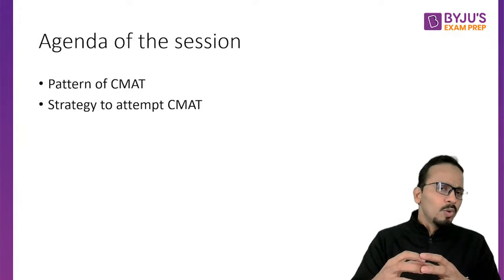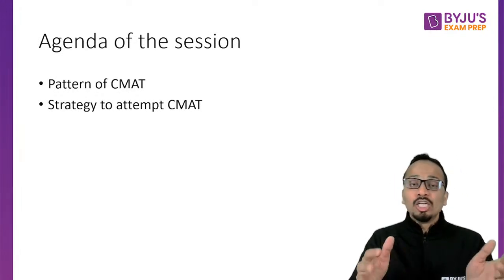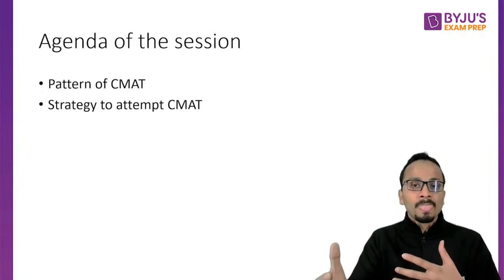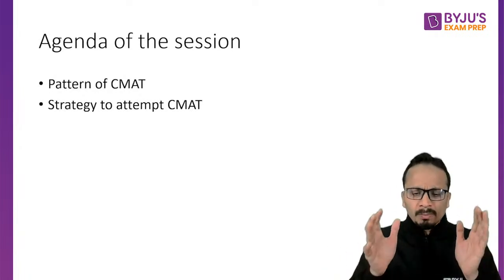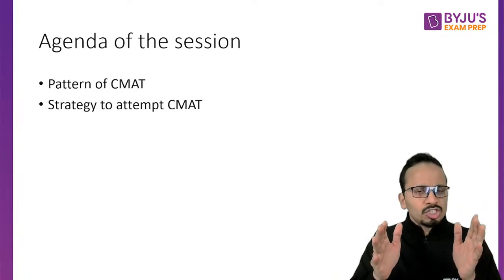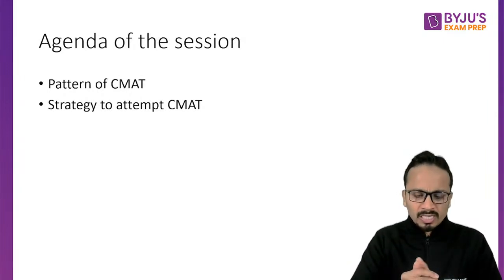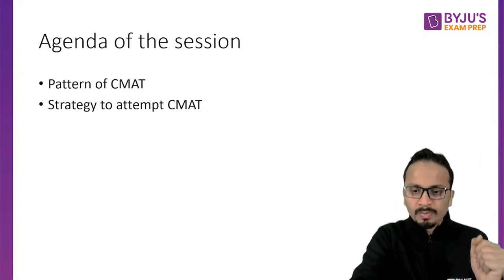We need to understand how much time to spend on every section, and whether we should come back to any section if we have 10 or 15 minutes towards the end. What should be a proper strategy using which we can maximize our score? We are going to discuss this as well.